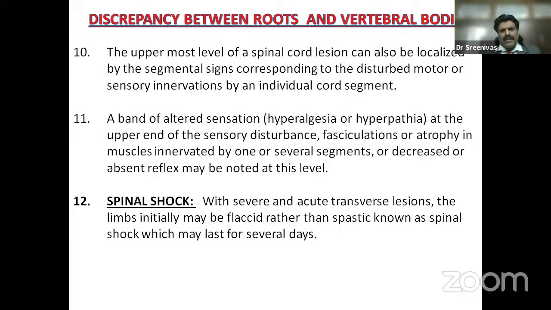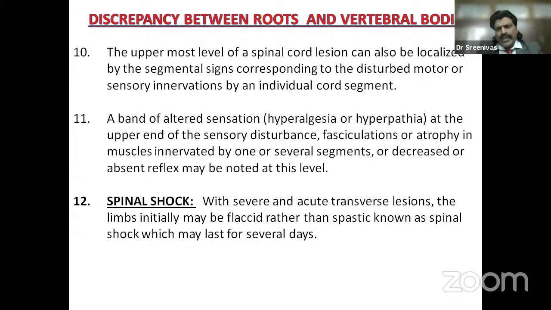The uppermost level of a spinal cord lesion can be localized by the segmental signs, like dorsal root, ventral root gets affected. So by the segmental signs corresponding to the distinct motor or sensory innervations by individual cord segments: a band of altered sensation, hyperalgesia or hyperpathia at the upper end of the sensory disturbance, fasciculations or atrophy in the muscles because of the anterior horn cell involvement, innervated by 1 or several segments, or decreased or absent reflex may be noted at this level. So when the anterior horn cell gets affected, you can have fasciculations and atrophy. It corresponds to that particular level.